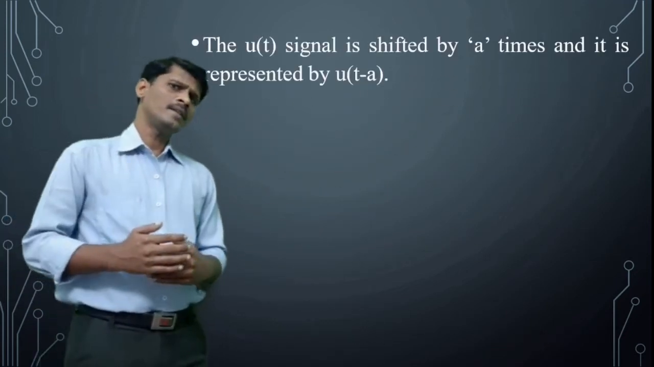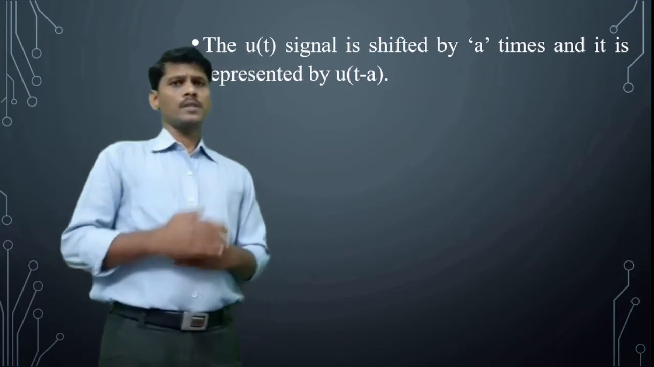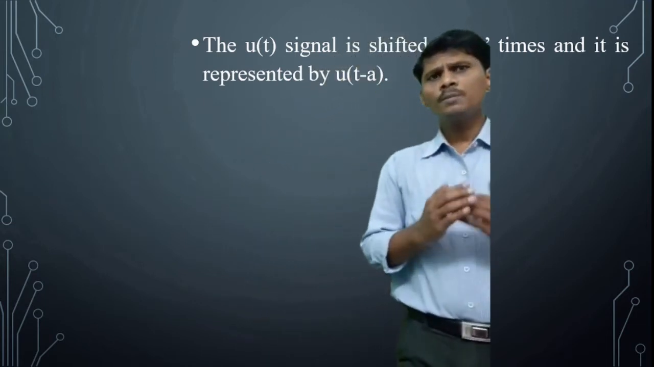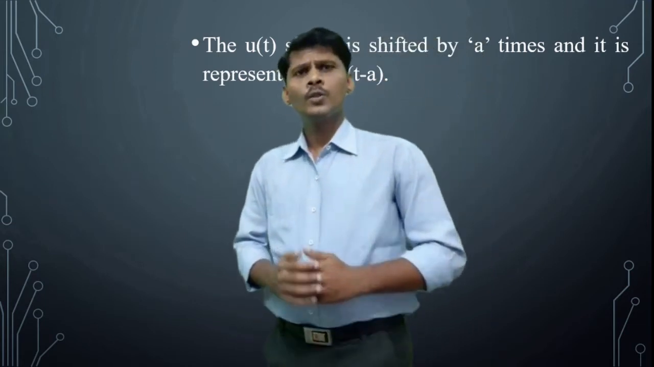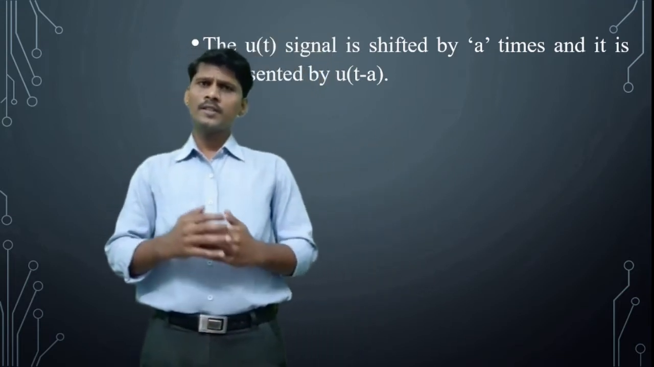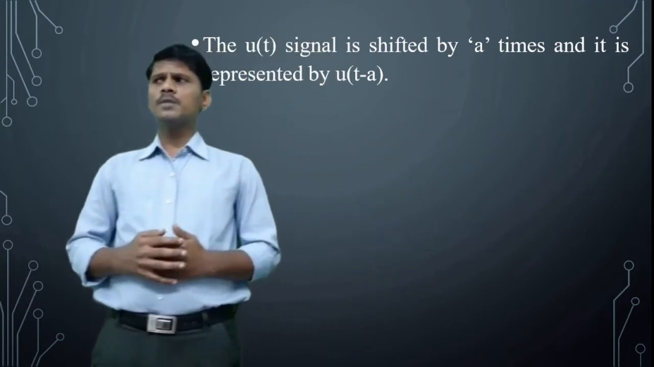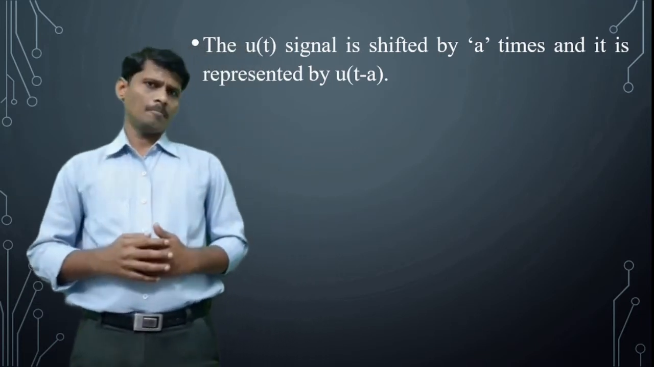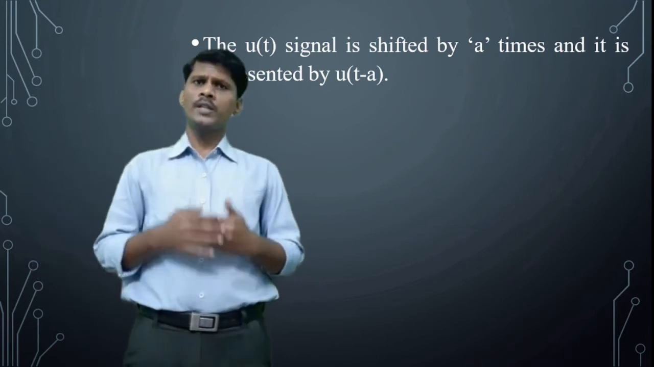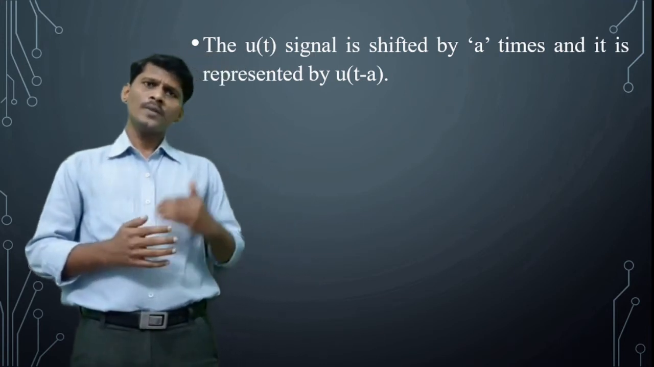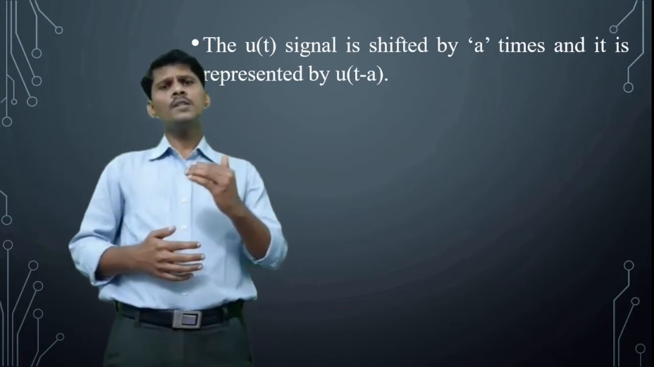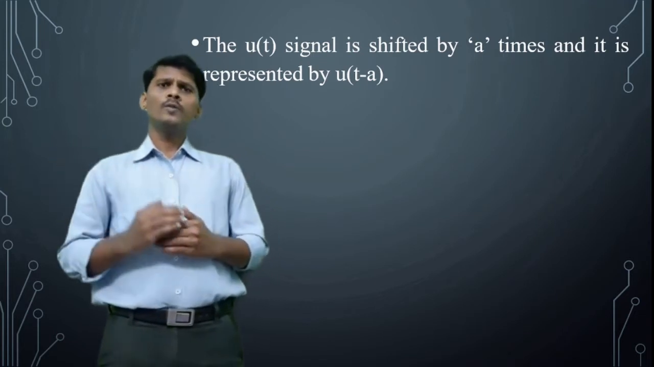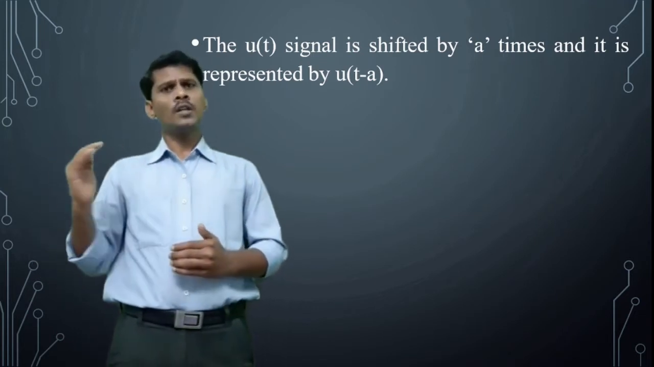Next, determine the shifted version of the unit step signal. Shifted version of the unit step signal means the signal u of t is shifted towards the right or towards the left. Generally, the shifted version of the unit step signal is denoted as u of t minus a, where a is an integer. If a is a positive integer, the u of t signal will be shifted towards the right. If a is a negative integer, the u of t signal will be shifted towards the left.